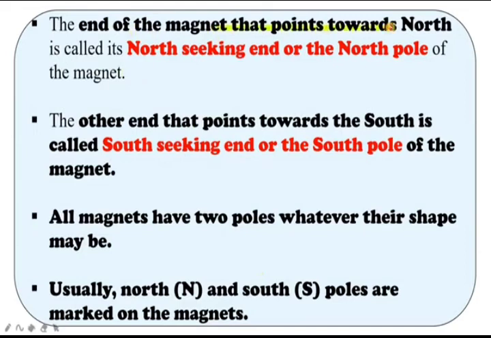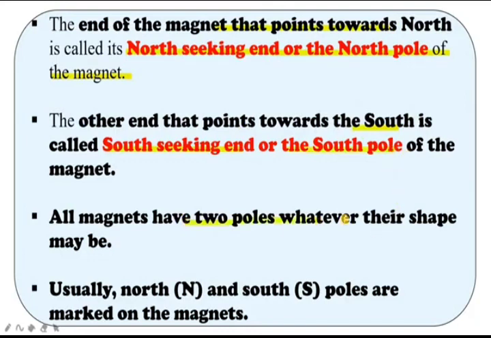Okay, the end of the magnet that points towards north is called its north seeking end, or the north pole of the magnet. The end of the magnet that points towards north is the north seeking end, and the other end that points towards the south is called the south seeking end, or the south pole of the magnet.